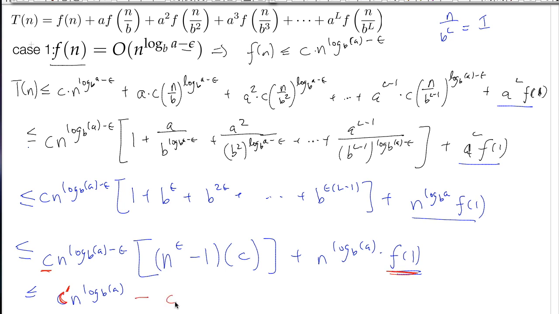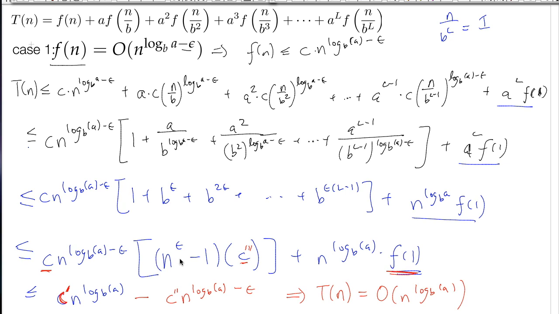c times double prime. Right? I needed to deal with this minus 1c right there, so I'm going to take that term and put it right there. But all that matters is that T of n is now O of n to the log base b of a. Question? I put it right here. I'm going to call this c triple prime.